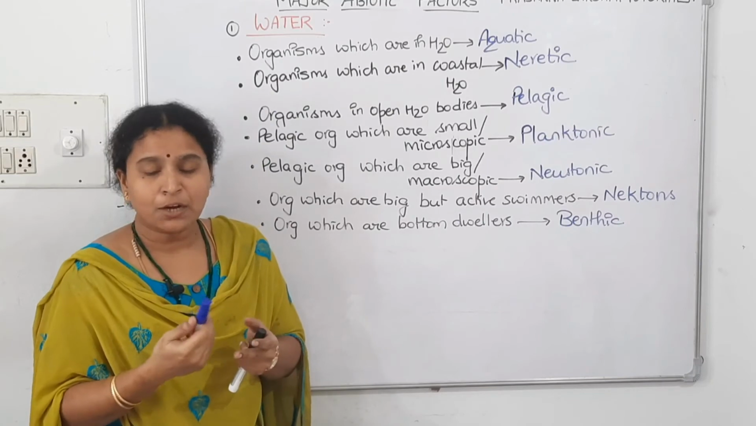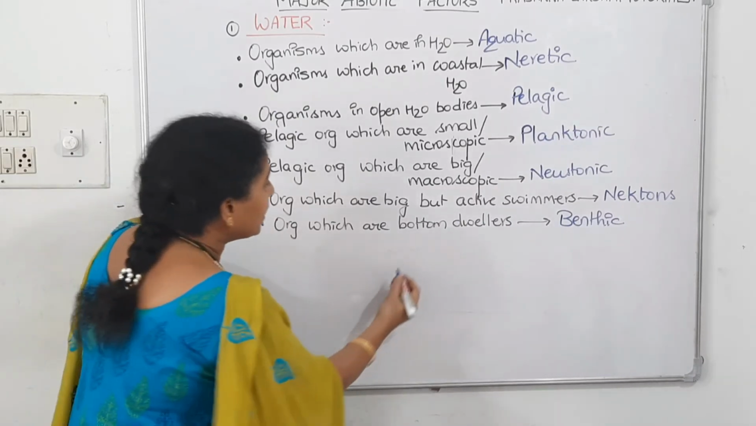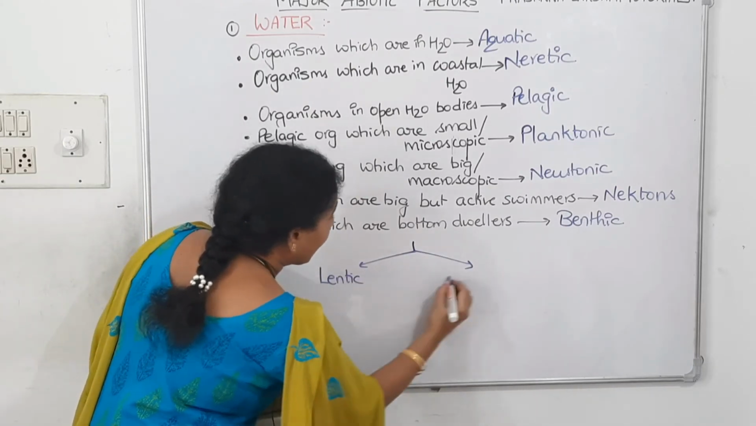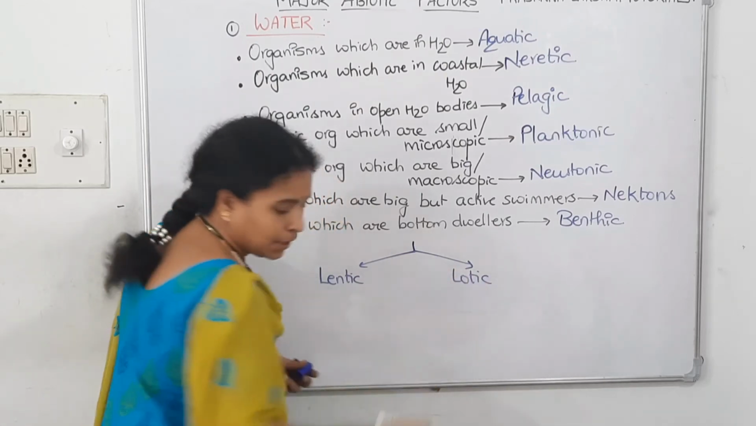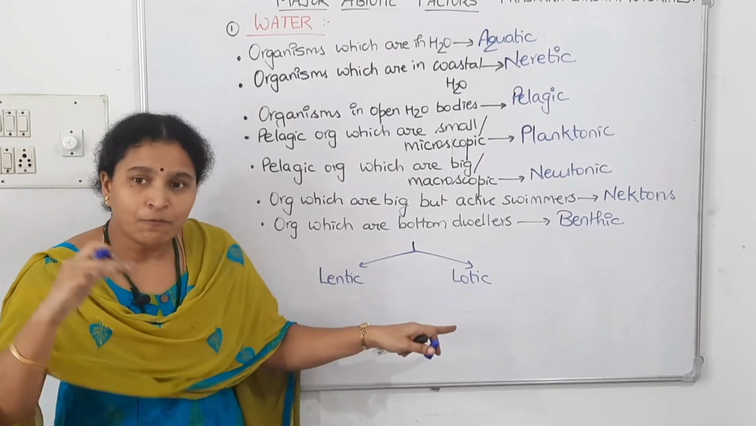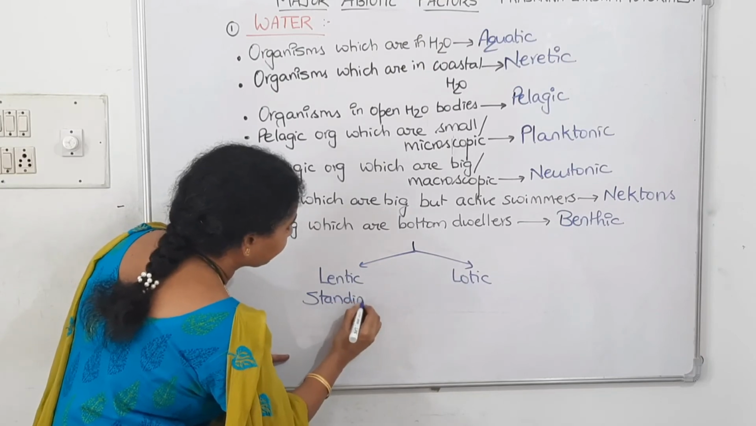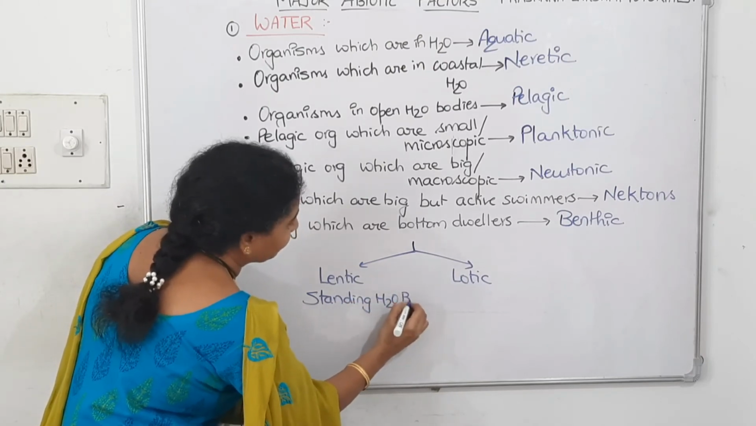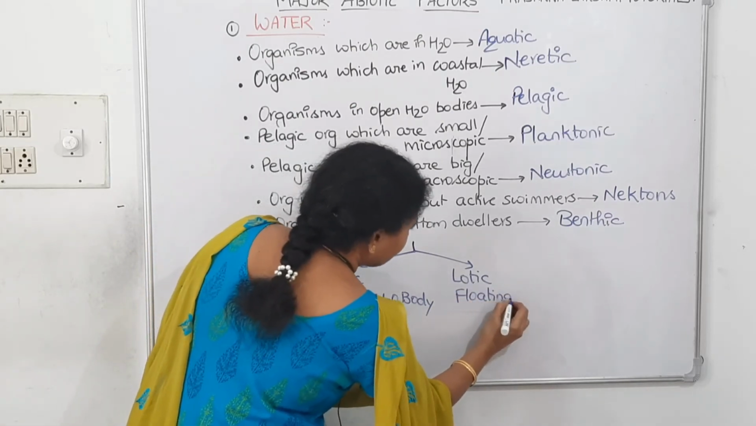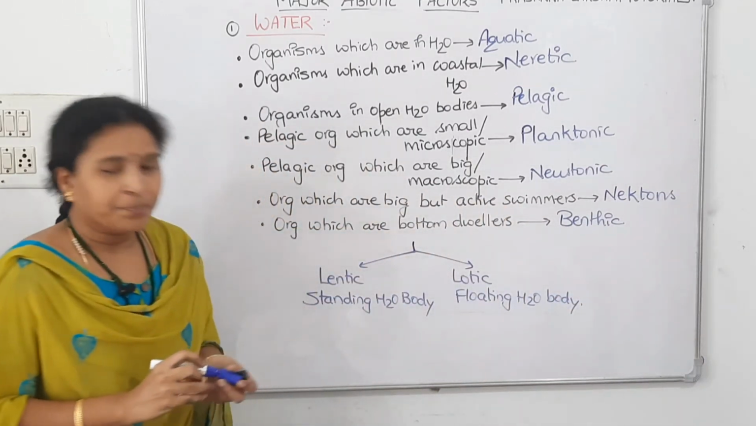Now water bodies are of two types. One is called lentic water body, the other is called lotic water body. Let us see what is meant by lentic and lotic. Lentic means it is a standing water body, and lotic means it is a flowing water body.